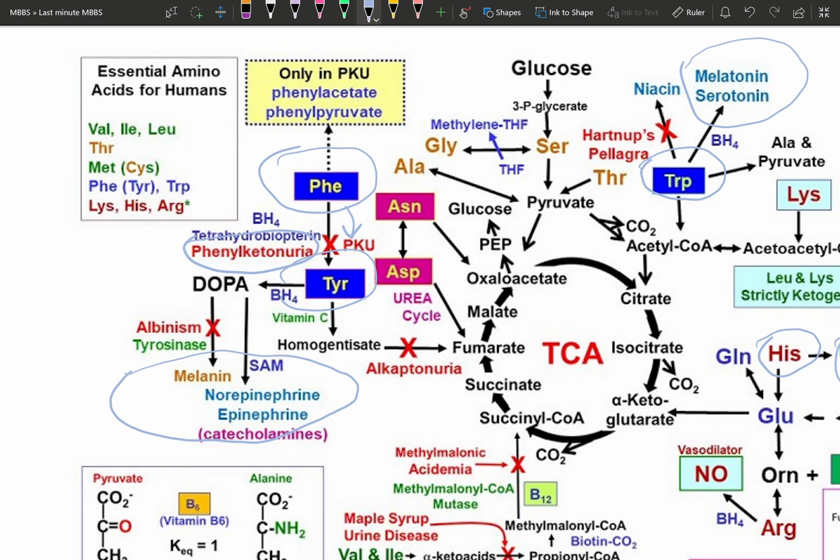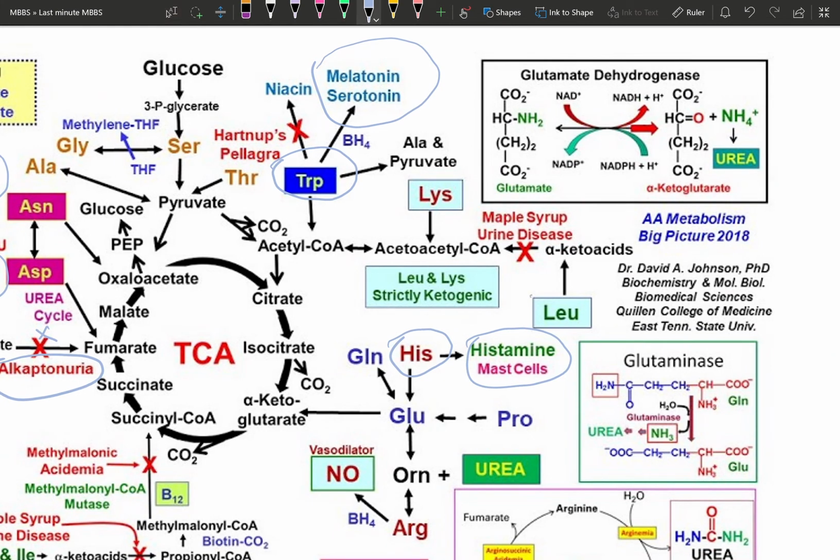So that is phenylketonuria. Then tyrosine goes to homogentisate, and deficiency of this enzyme is going to cause alkaptonuria. Alkaptonuria is black colored urine, very important.